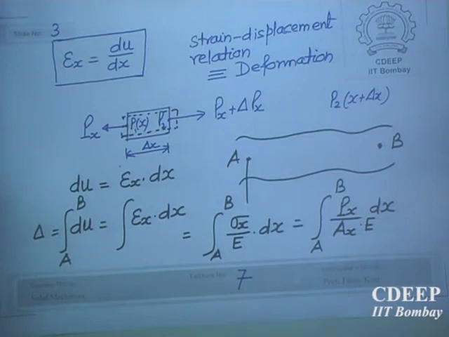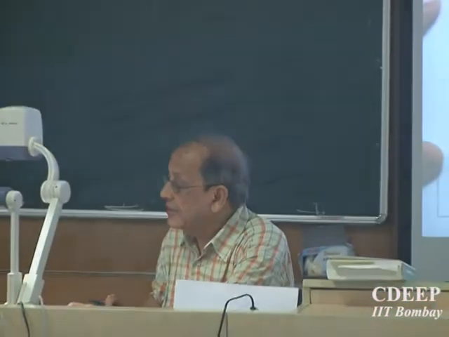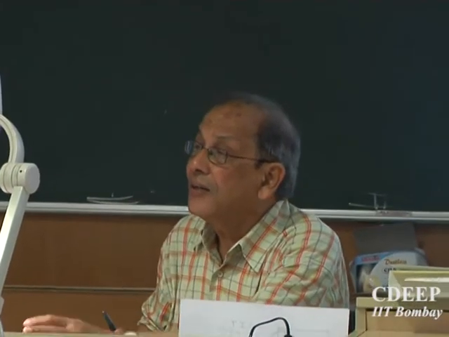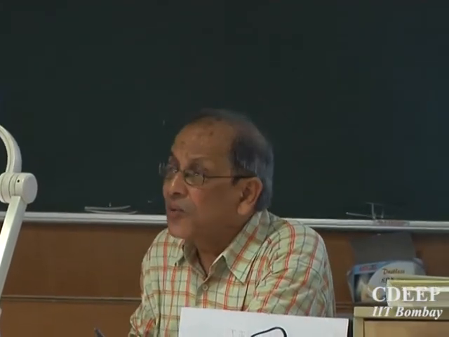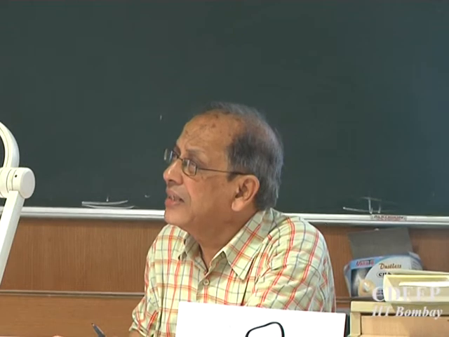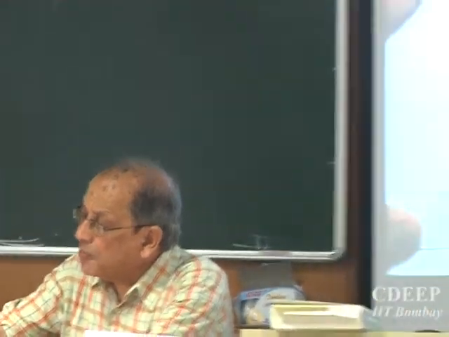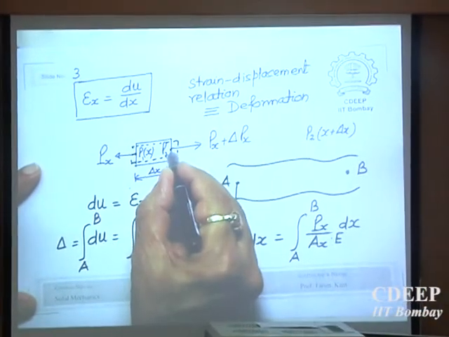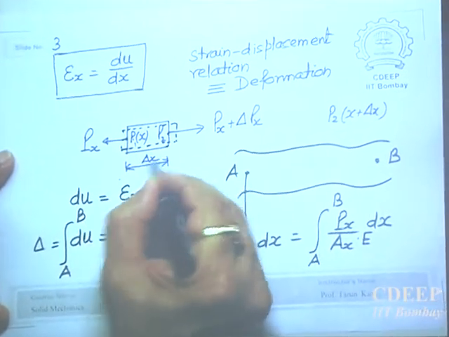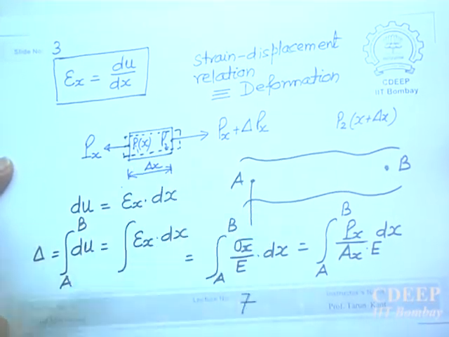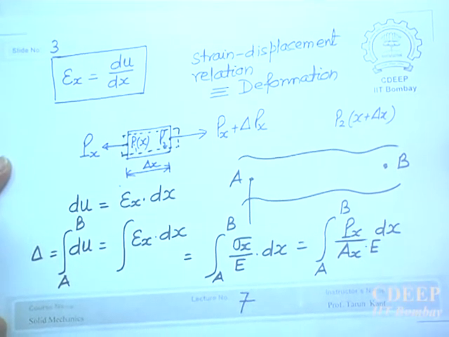So we have got one general formula for finding out displacement. Why is there a change? Because it is a finite distance. P1 and P2 are separated by a distance dx, so there is a small distance which is measurable.